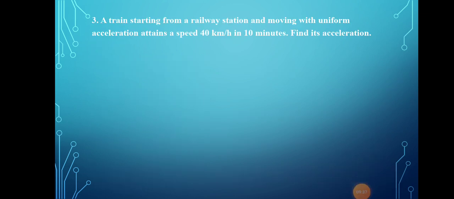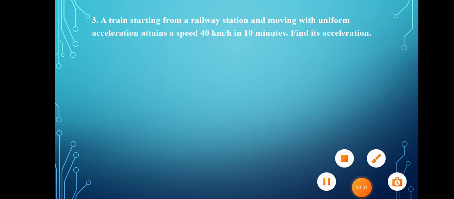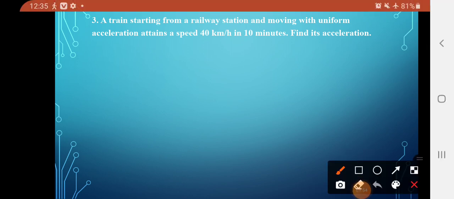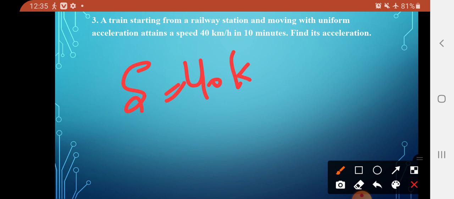Dear students, take this as homework: a train starts from a railway station and, moving with uniform acceleration, attains a speed of 40 km per hour in 10 minutes. Find its acceleration. Here is a hint: the train starts from a railway station with uniform acceleration and the speed is 40 km per hour. First you have to convert it into meters per second. The time is 10 minutes, which you have to convert into seconds. Then you have to find the acceleration.